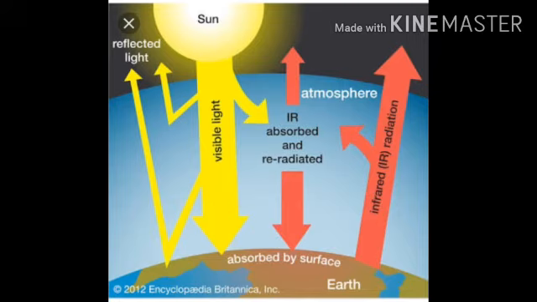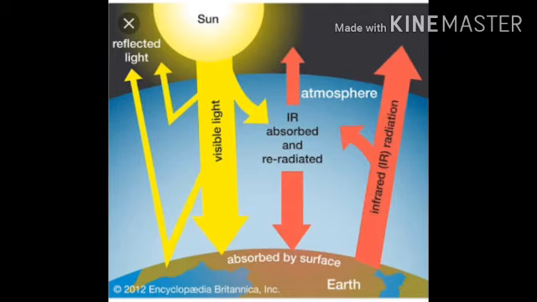So due to this there is a balance in the temperature of the earth, and it is necessary to maintain the temperature on the earth's surface within a range in which all forms of living beings, or organisms, can survive. Because if the temperature increases by more than 10%, or becomes less, then it is not easy. There should be a balance of temperature.